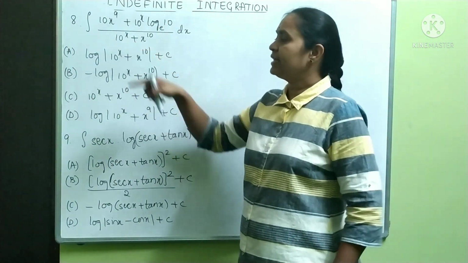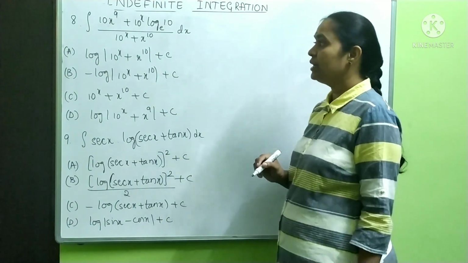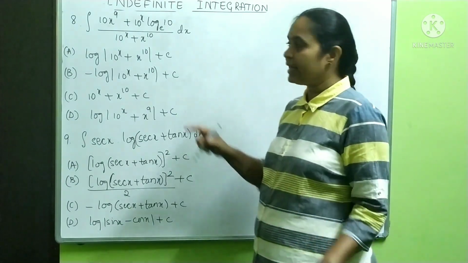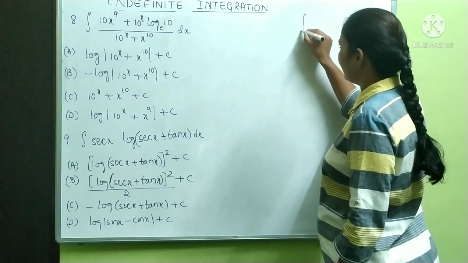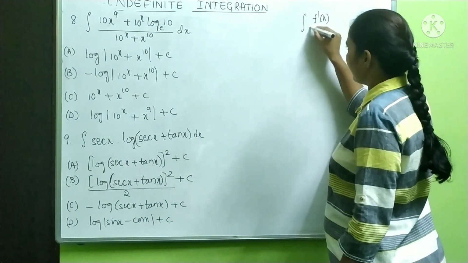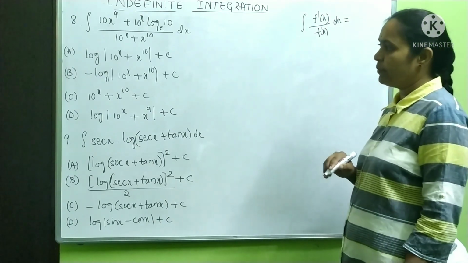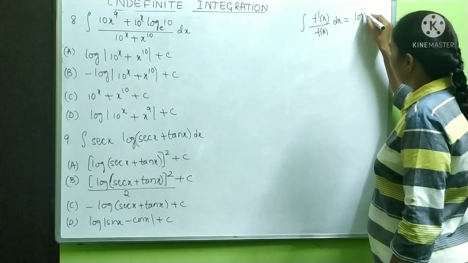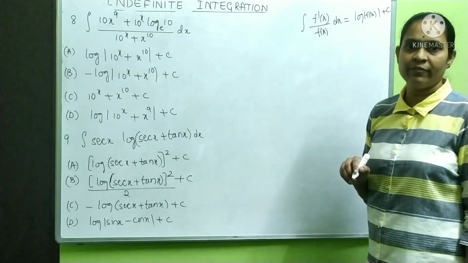See, 10 power x differentiation is 10 power x log 10. So what I'll do, I'll take denominator as substitution. It is just like f dash of x by f of x. You know this format already. Integration of f dash of x by f of x into dx is equal to, what will be integration of f of x into f dash of x? This is nothing but log mod f of x plus c.